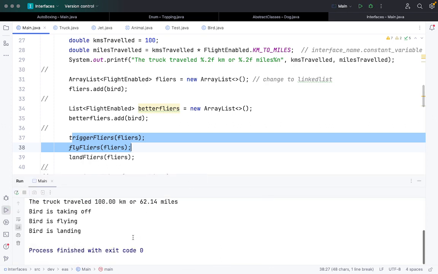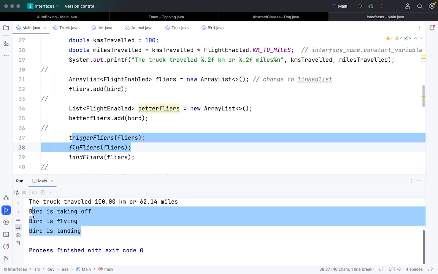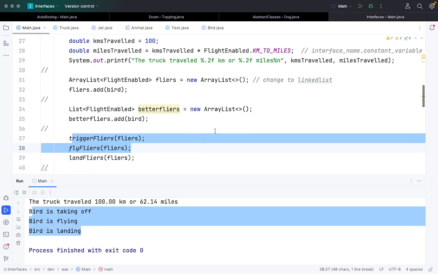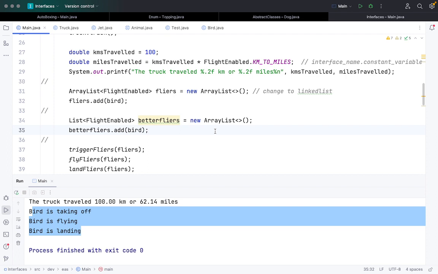Okay, it will print that the bird is taking off and flying, everything is fine, right? Now let's do one thing, to show the differentiation and get more flexibility here.